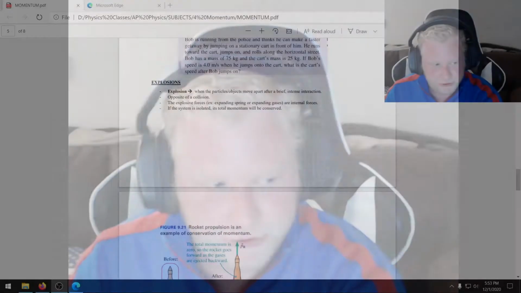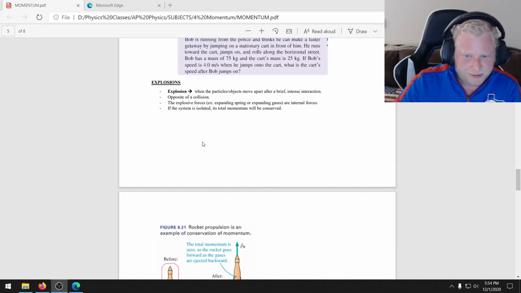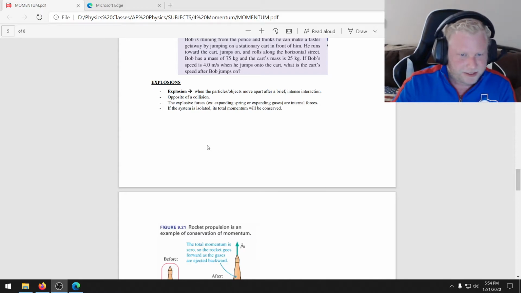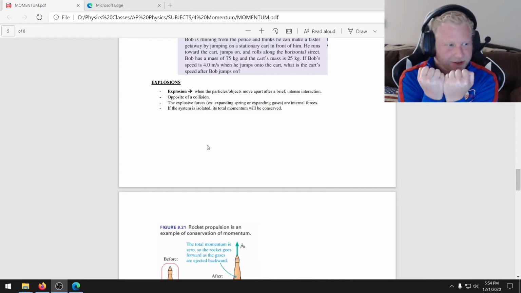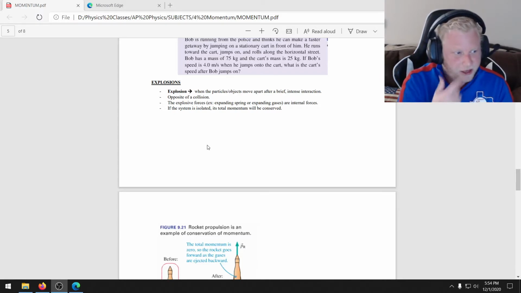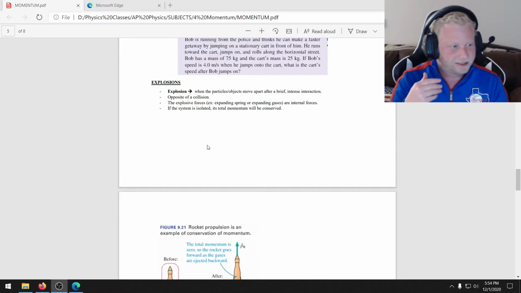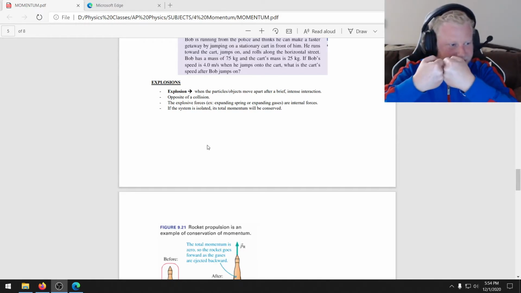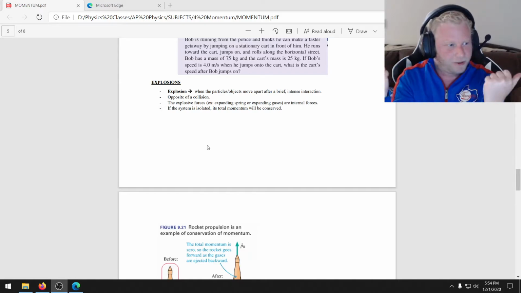All right, now, there are a few different scenarios we can deal with when we're dealing with conservation of momentum. And the first one is explosions. So basically, what we're talking about when we're talking about an explosion is that you have an object that is torn apart due to some internal force. So that example with Sandra and David on the ice pushing off of each other, we would consider that an explosion scenario because you've got a single object, in this case Sandra and David, there's an internal force there, they push off of each other, right, and they're torn apart into opposite directions.